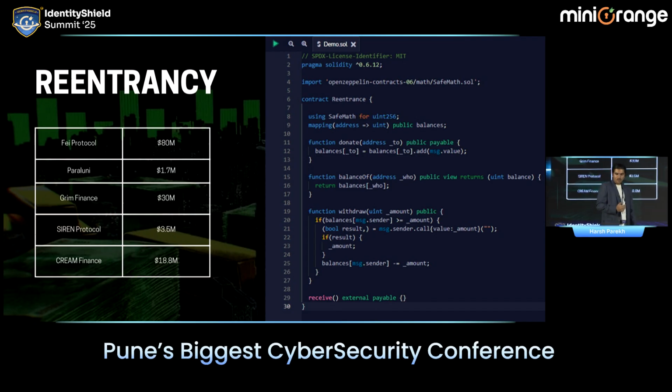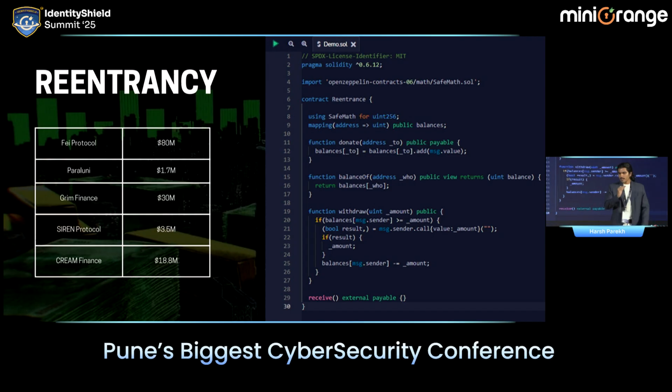If you come down to line number 15, we check the balance of a person. So we check the balance of the person who is going to donate. The donor's balance is what we are checking there. Two things are clear. Coming down, on line number 19, there is the withdraw function. On the withdraw function, there is a vulnerability called reentrancy. Now understand the logic over here. This is the most important part to crack.